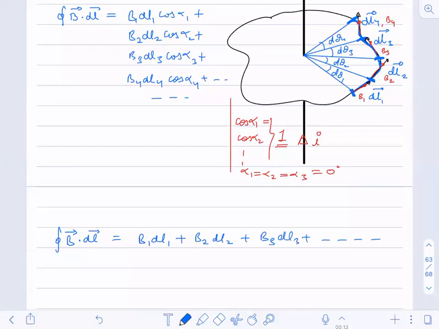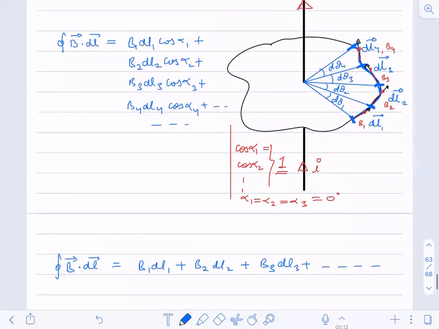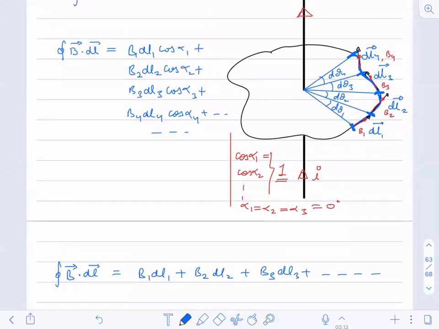What is the value of magnetic field due to a small wire? This B1 is the magnetic field at this cross section due to what? Infinite wire. So due to infinite wire, what is the magnetic field value over there?